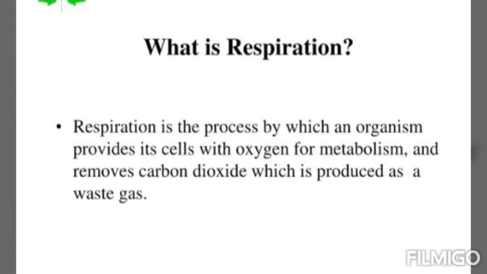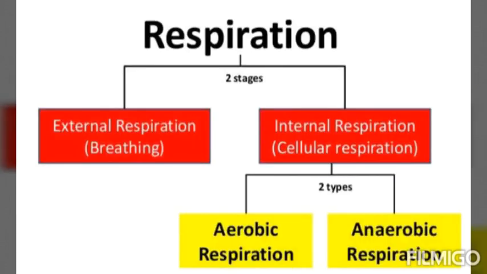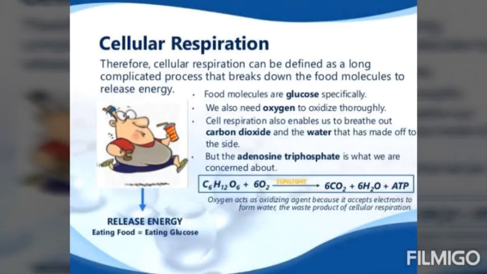Now these respirations are of two types. One is the body level, where oxygen is taken in and carbon dioxide is given out. While in cellular level respiration, what happens? In cellular level respiration, glucose, a type of carbohydrate, is oxidized step by step in the cell, and this is called cellular respiration. So hope you got what is meant by respiration and the types of respiration, that is the body level respiration and the cellular level respiration.